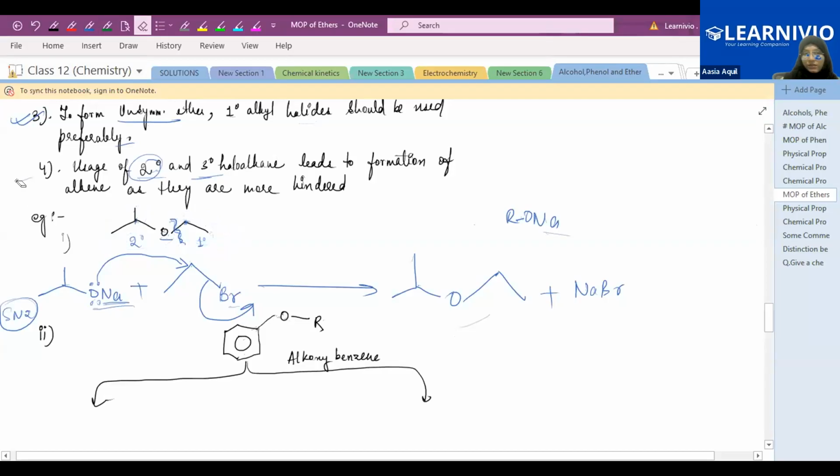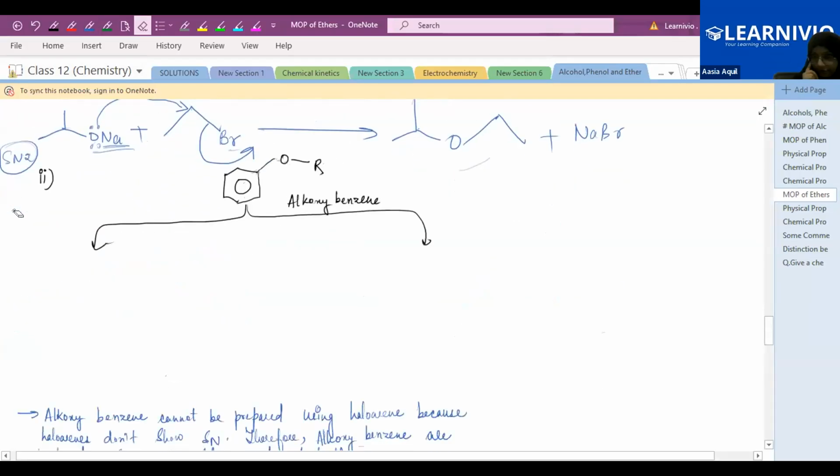Is this concept clear, Imdhan Ali? How will you choose the alkyl halide and how will you choose the alkoxide, which groups? Okay, if it is clear, then let's do some questions.